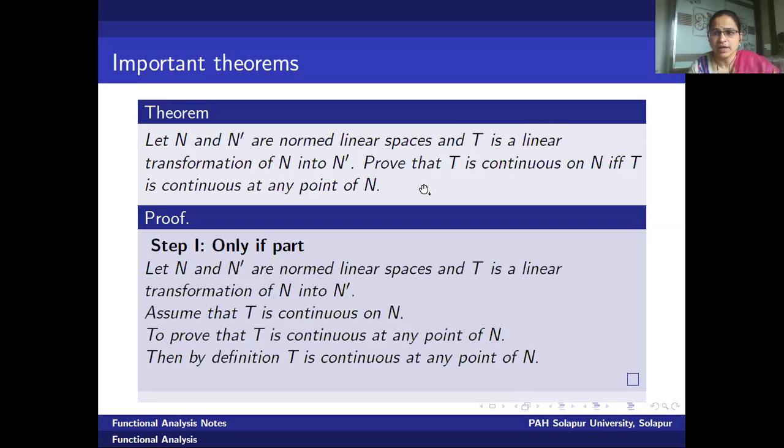Let us prove the result. In the first part, the only if part, we assume T is a linear transformation of N into N dash and T is continuous on the whole domain. If T is continuous on the whole domain, what should we prove? T is continuous at any point of N. But the definition tells us that if T is continuous on the whole domain, T must be continuous at every point of N. And if T is continuous at every point of N, we can say that T is continuous at any point of N.